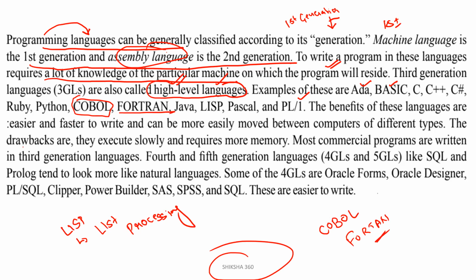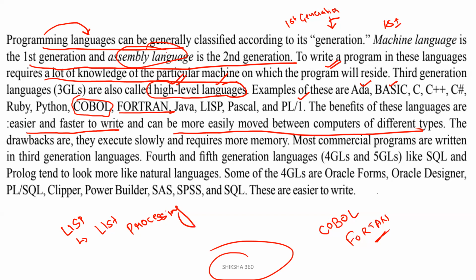The benefits of these languages are that they are easier and faster to write and can be more easily moved between computers of different types. Clear? What are the drawbacks? The drawbacks are that they execute slowly and require more memory. So most commercial programs are written in the third level languages.